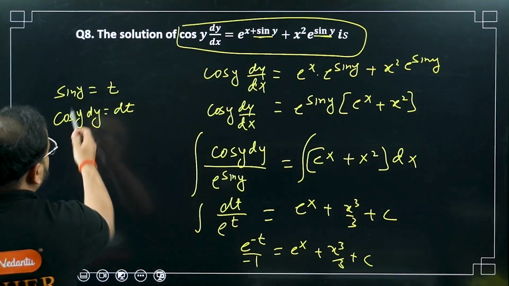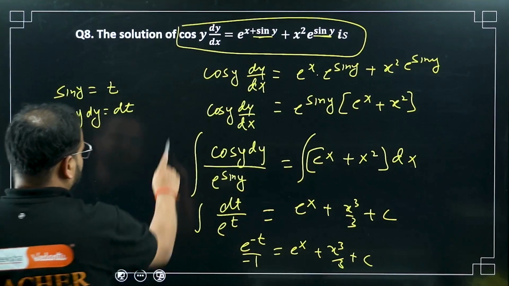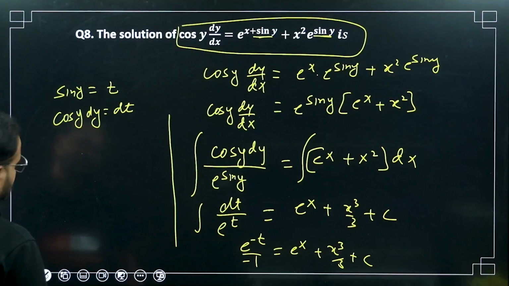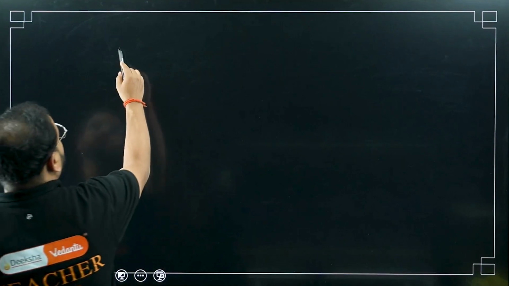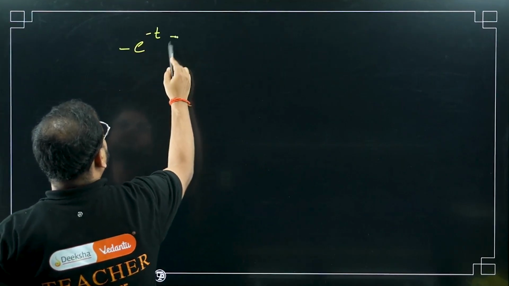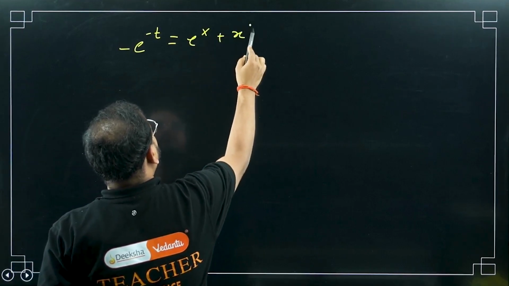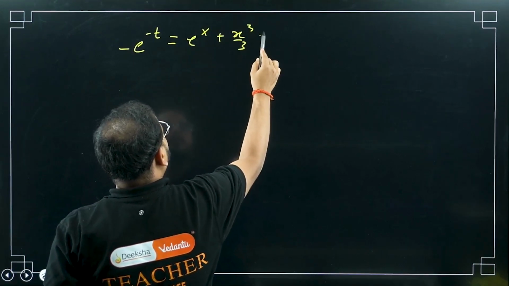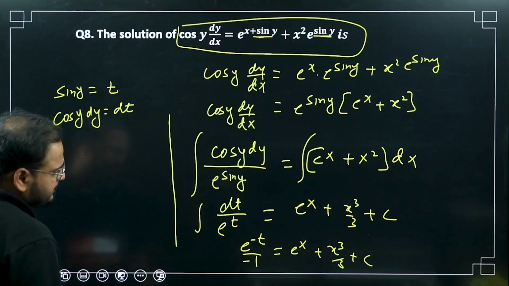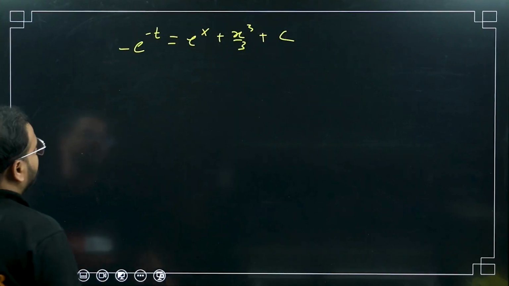So what is the t value? Sin y. Okay, so my final answer will look like this. I have a space over here, so I'll write it like that. First I'm going to write this: minus e power minus t equals what? e power x plus x cube by 3 plus c. Please check. Correct. Now put the value of t.